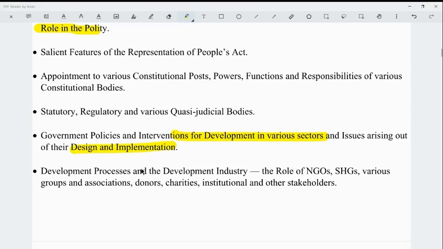Next is the development process and the development industry, the role of NGOs, self-help groups, various groups and associations, donors, charities, institutional, and other stakeholders.